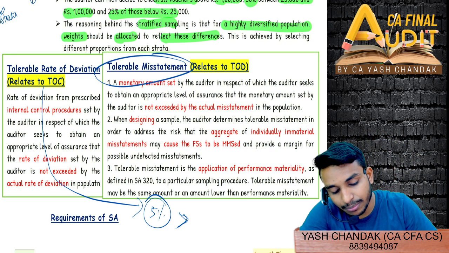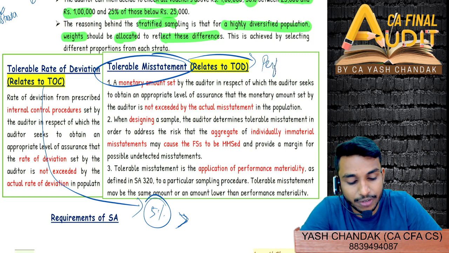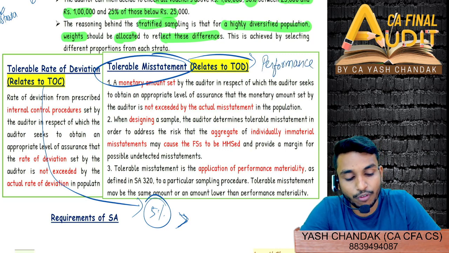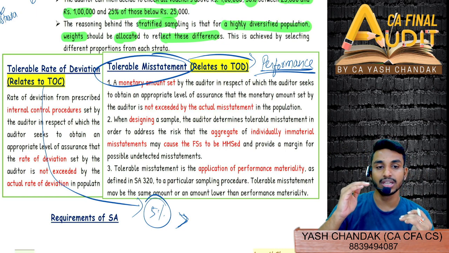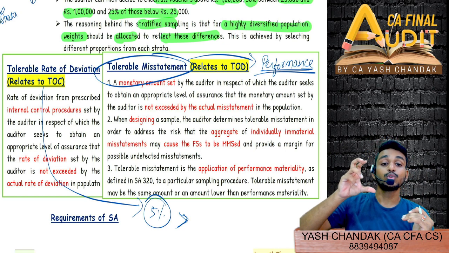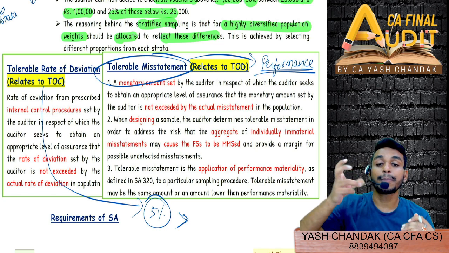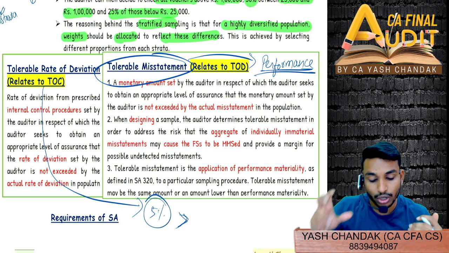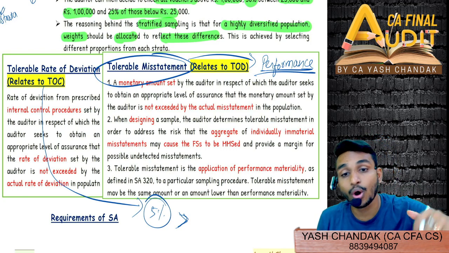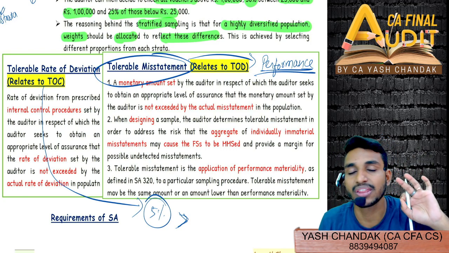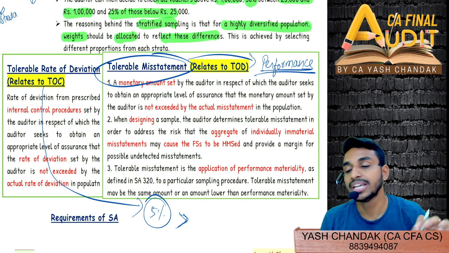Similarly, tolerable misstatement is nothing but similar to performance materiality. Do you remember performance materiality, where we set materiality at a level below the total materiality to account for the non-sampled units, or the units which are not examined by the auditor? In aggregate it should not exceed the total materiality.